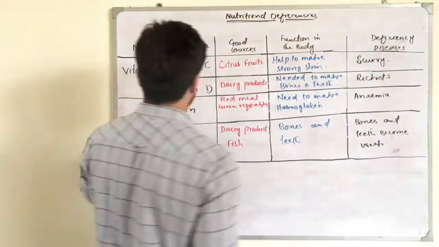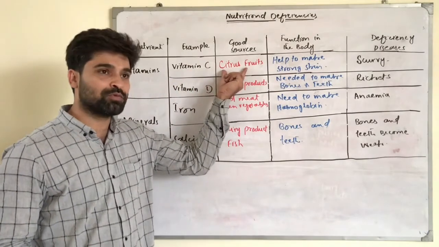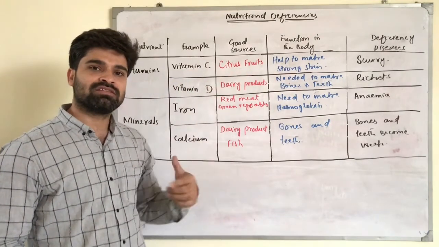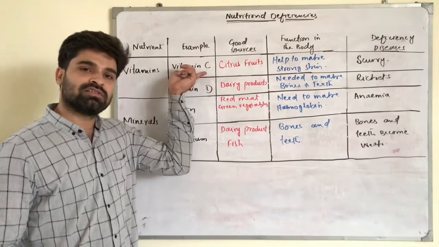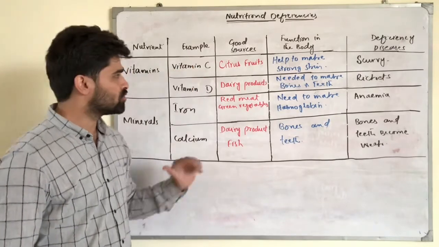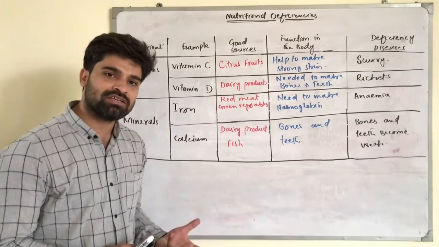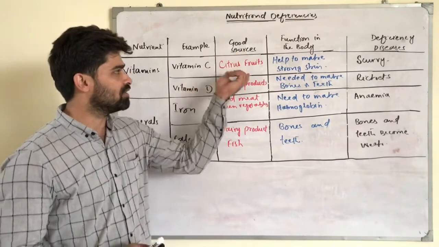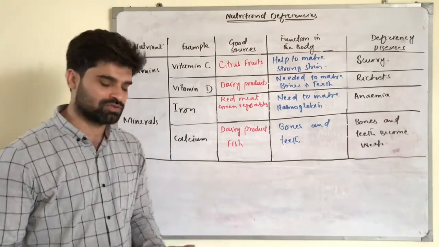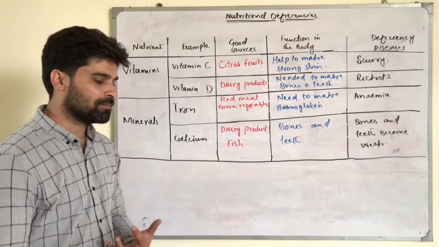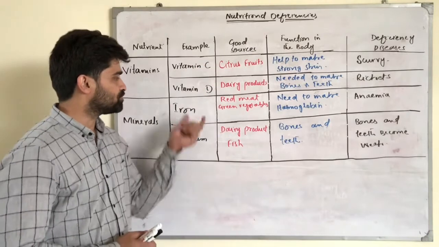Dear students, the source of vitamin C is citrus food. That means if we take citrus fruits in our food, they are the source of vitamin C. So this nutrient can be obtained by taking citrus foods. And I hope you understood citrus foods. That could be orange, that could be lemon. These are the source of vitamin C.